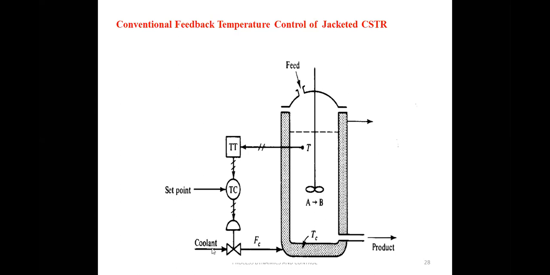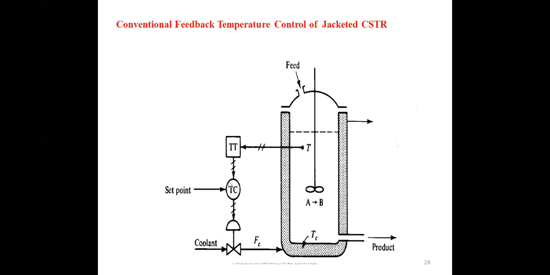So this controller may change the coolant flow rate accordingly and try to bring T to our desired value. This is normal feedback control of the jacketed CSTR. Once again, listen. Our aim is to control the reactor or product temperature at the desired value. For that, it is measured and compared with the set point, and the error detector will give the signal to the controller.